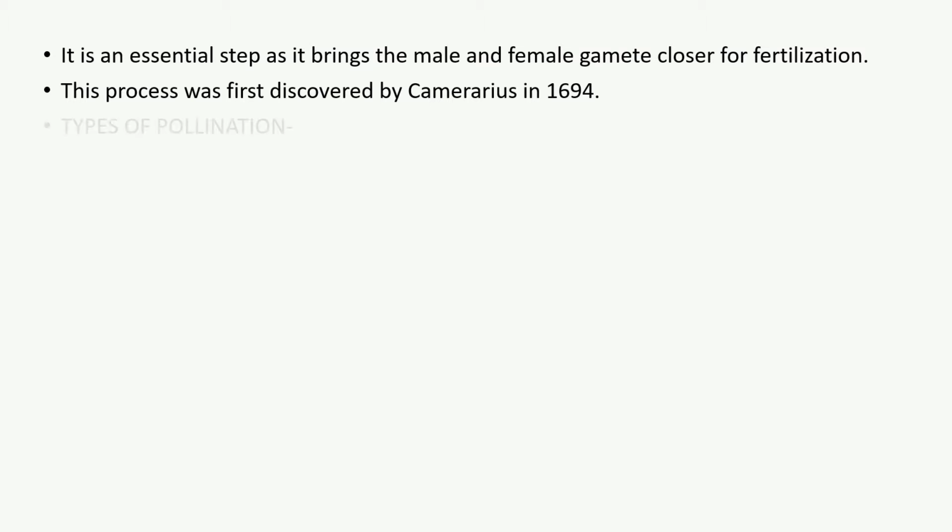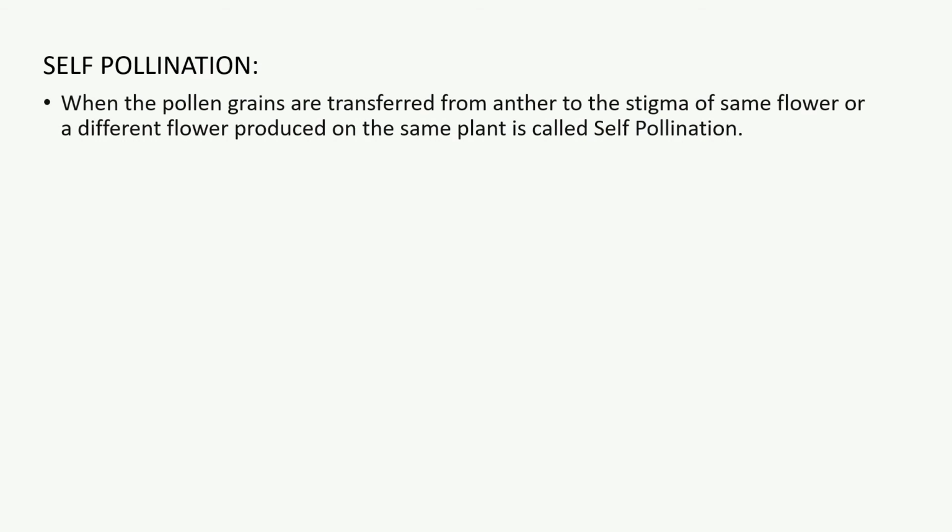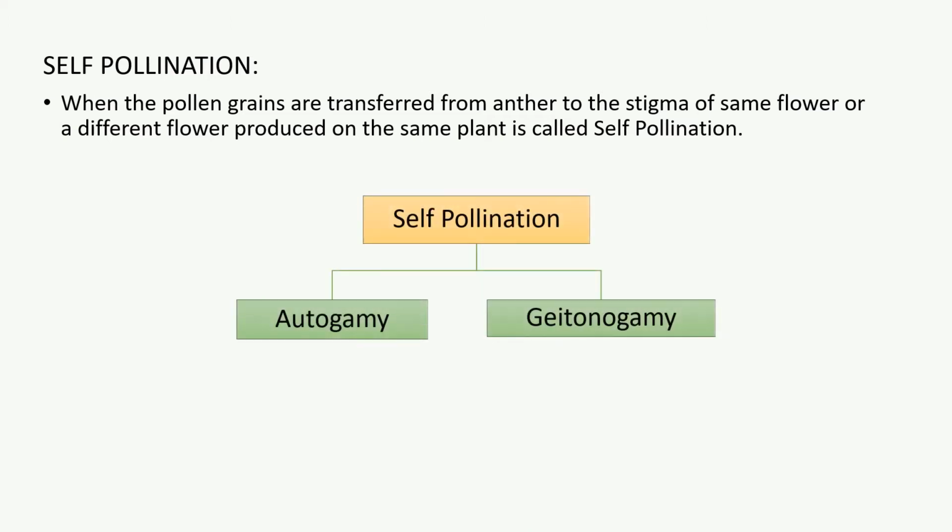Now, let's see the types of pollination. First is self-pollination, which is also known as autogamy. And the second is cross-pollination, which is also known as allogamy. Self-pollination is the transfer of pollen grains from anther to the stigma of the same flower, or a different flower produced on the same plant. There are two types of self-pollination. First is autogamy, and the second is geitonogamy.